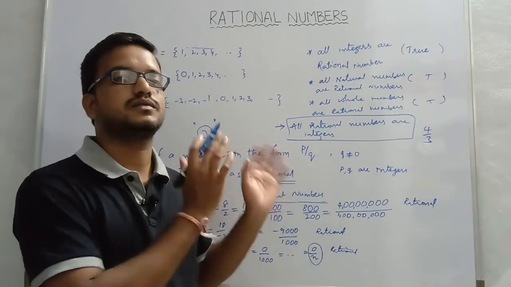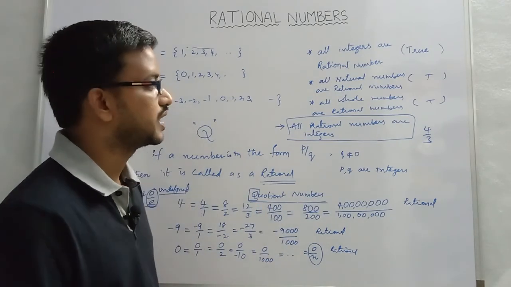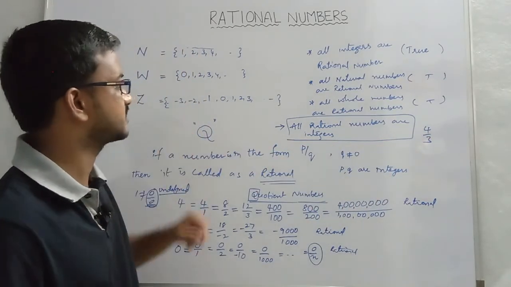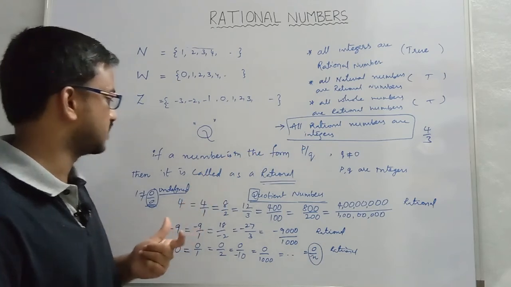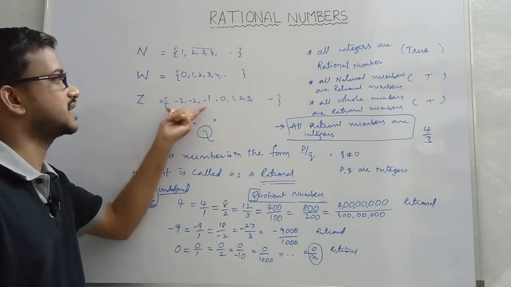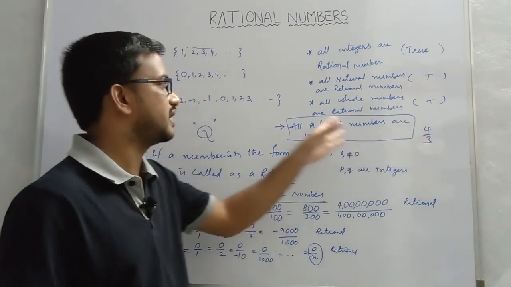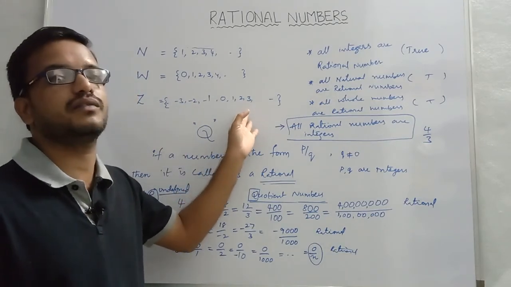That's why we simply consider them as rational numbers. Now can you identify this 4 by 3 in the set of integers? 4 by 3 will not be observed in the set of integers, isn't it? Though it is positive, it is not observed in the set of integers.